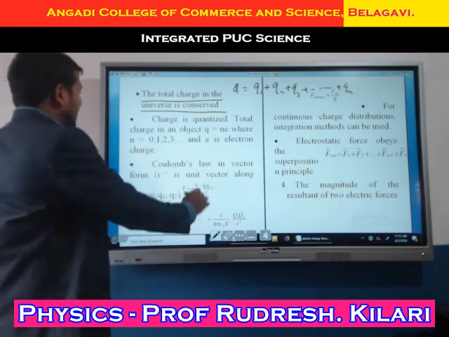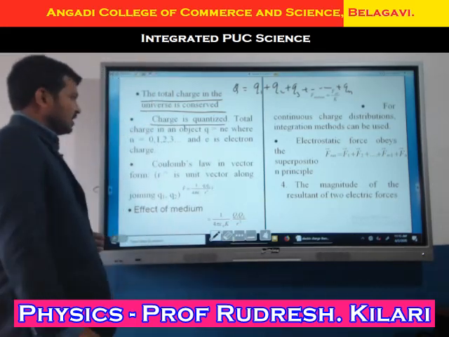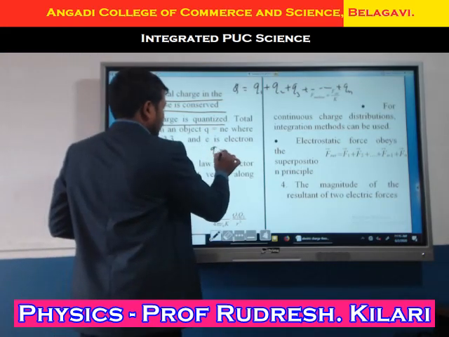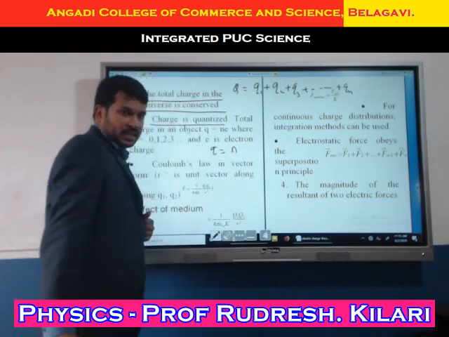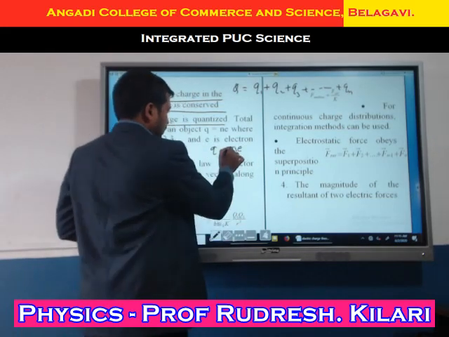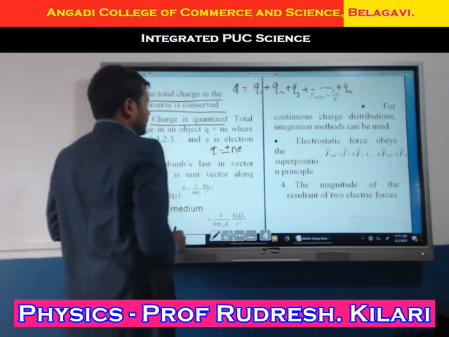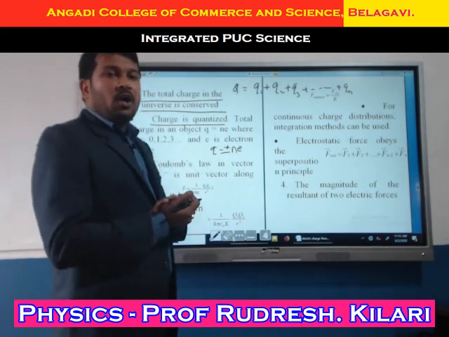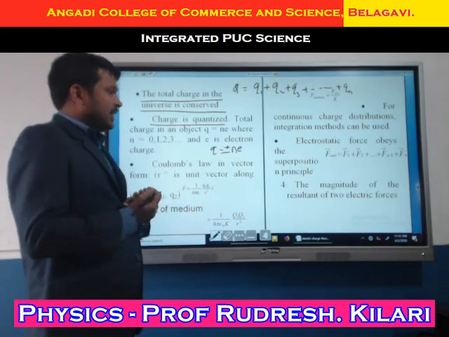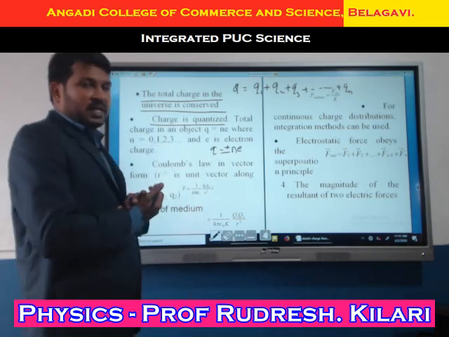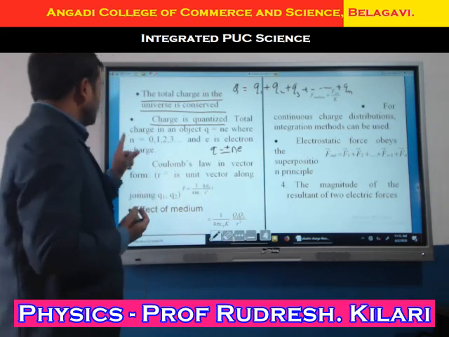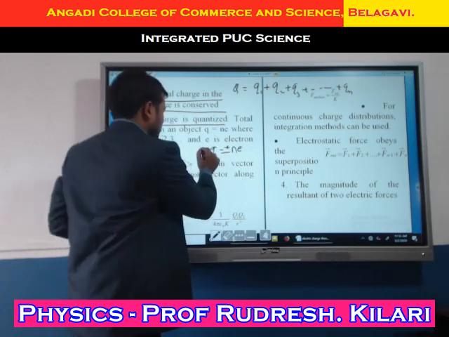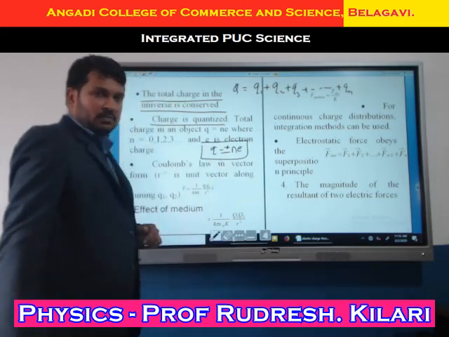Okay, next one is quantization of charge. What is quantization of charge? Integral multiple of electron charge. I will write here Q equals integral multiple, we are denoting n, integral multiple of the electron charge is what we call quantization of charge. But this concept of quantization of charge was explained in Millikan's oil drop method. Remember this one. That is, the charge is an integral multiple, Q equals plus or minus n into e. Remember this formula by solving the problems, very important.